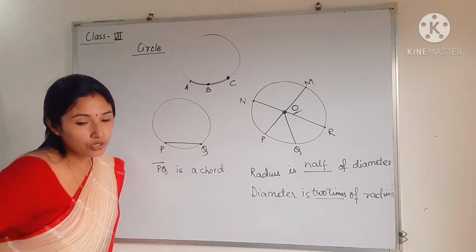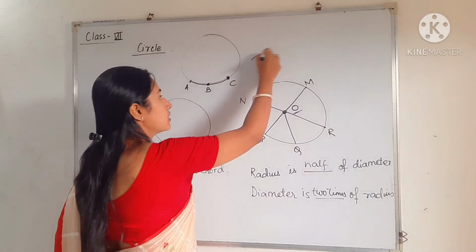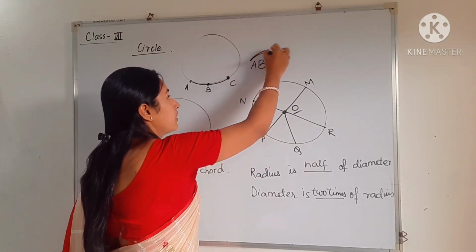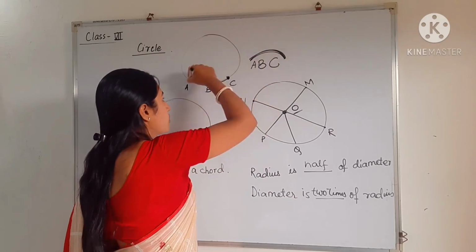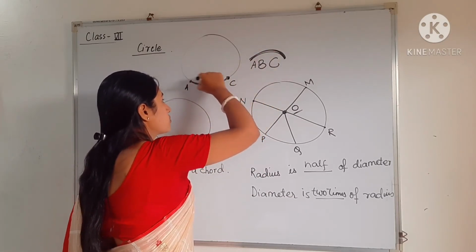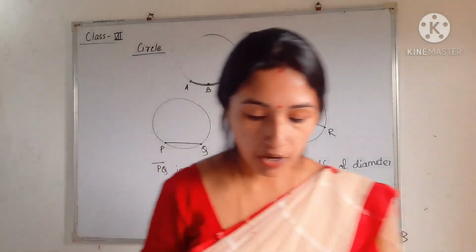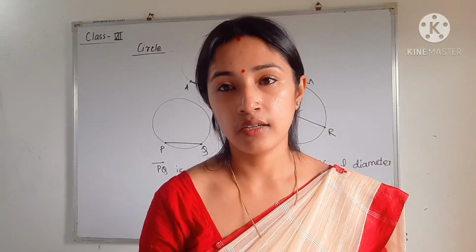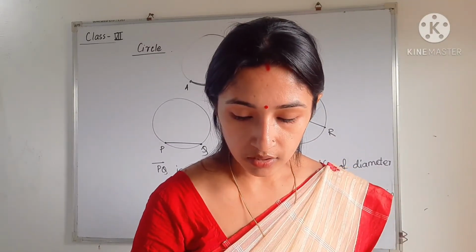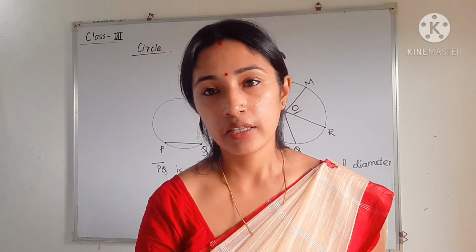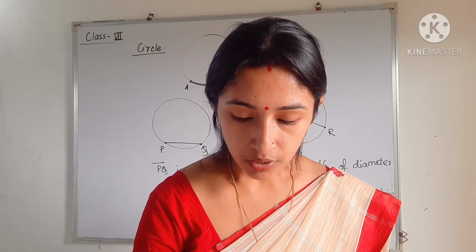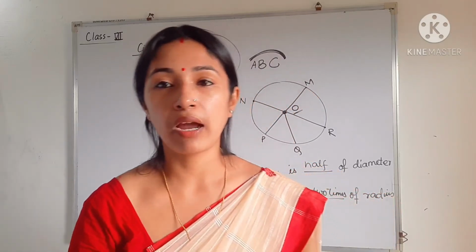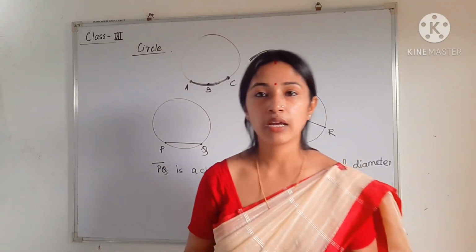So A, B, C. How to mark an arc? See, it is written in your book. A, B, C, and above that you have to write an arc symbol like this. Why are we writing C? Because this arc is also curved like this. Here it is written: a part of a circle included between any 2 points on the circle. PQRS is an arc. So what is the property? It can be of any length. The bigger or longer arc is called the major arc, and the smaller arc is called the minor arc. Major is for bigger, minor is for smaller.